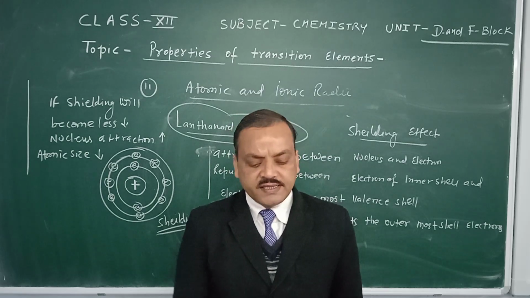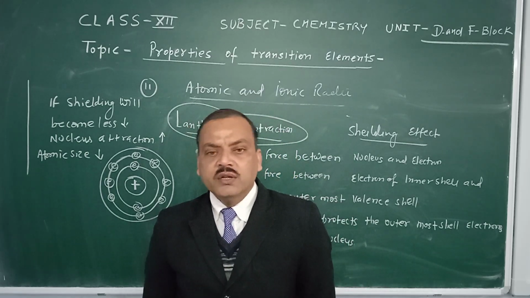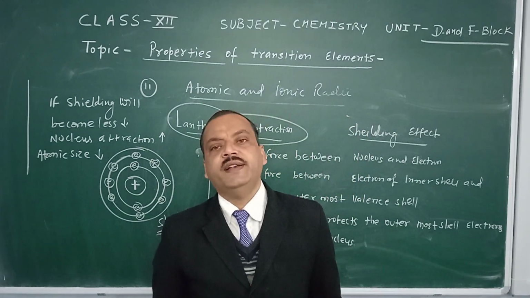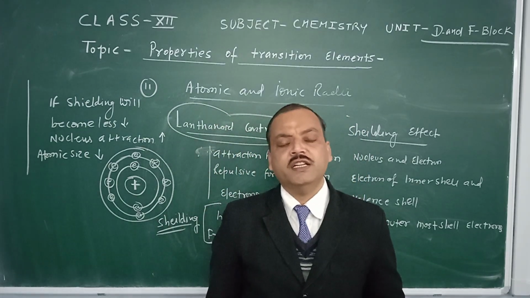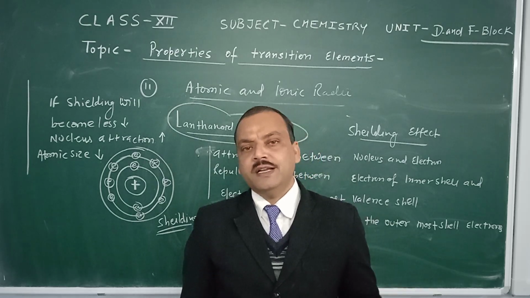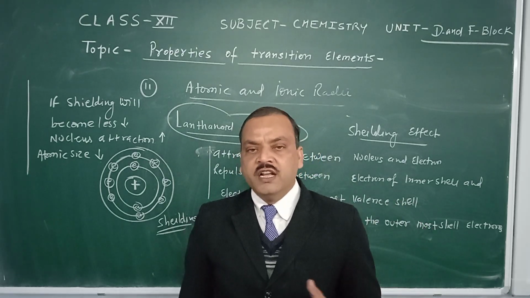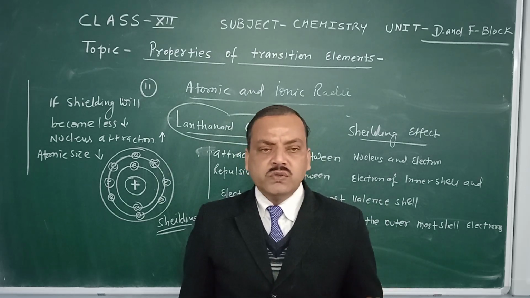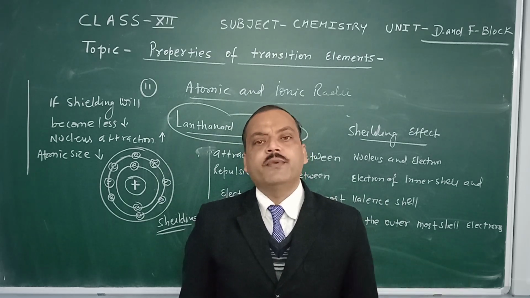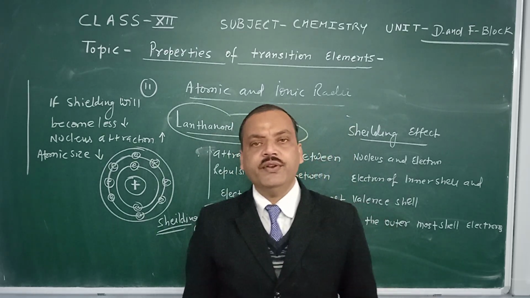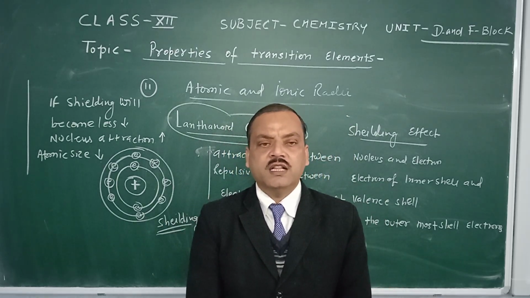This is known as lanthanoid contraction. So two points we have discussed in this video: one is physical properties and another is lanthanoid contraction. This contraction is also related to other properties, so we will continue with other properties in the next video.